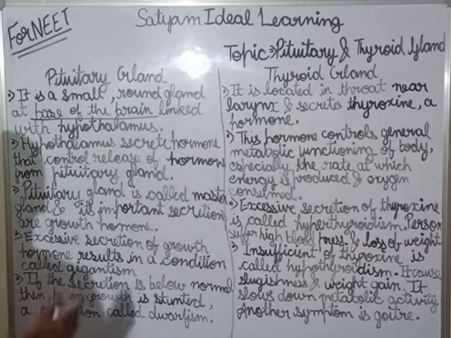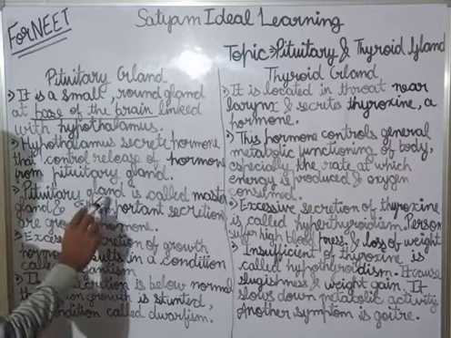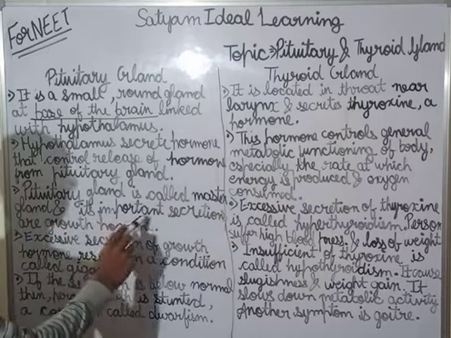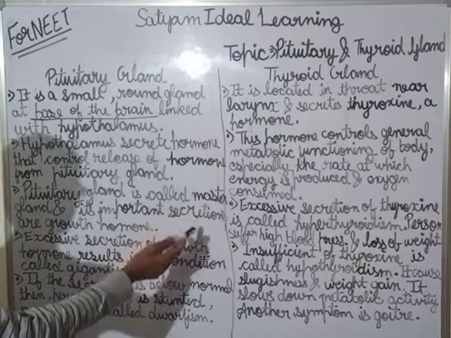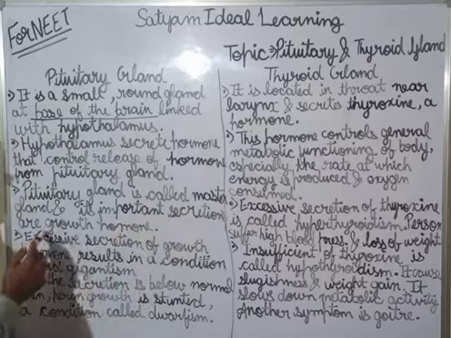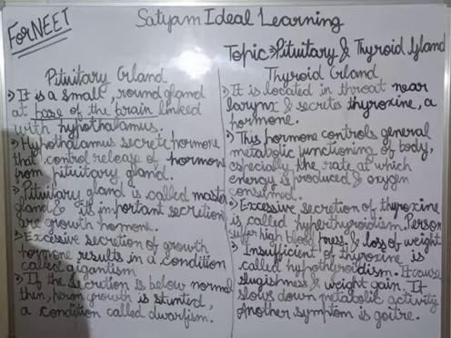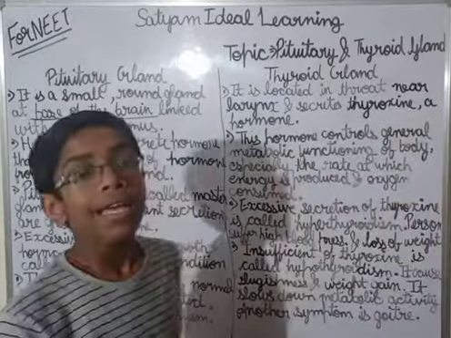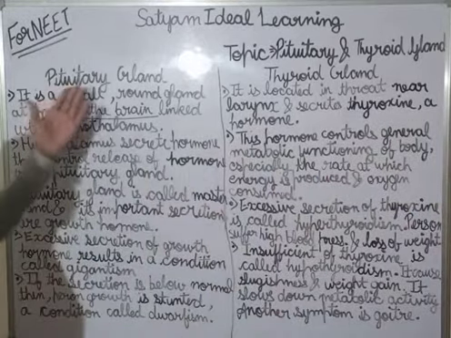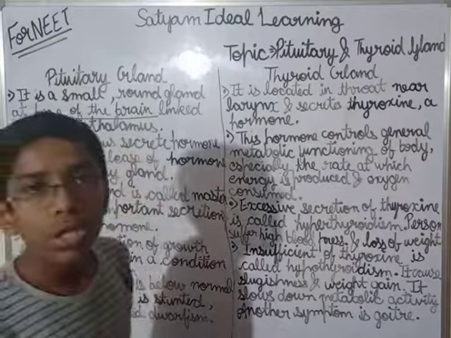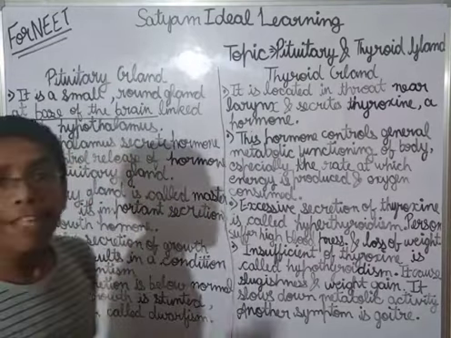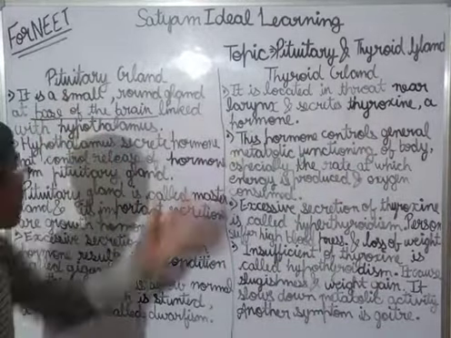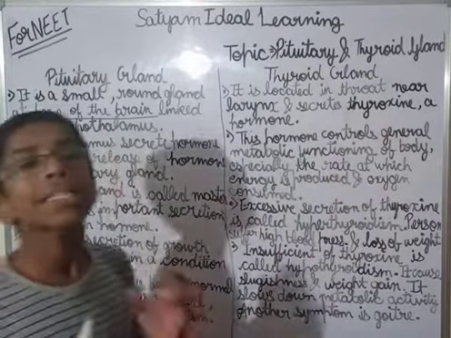The pituitary gland is called the master gland.